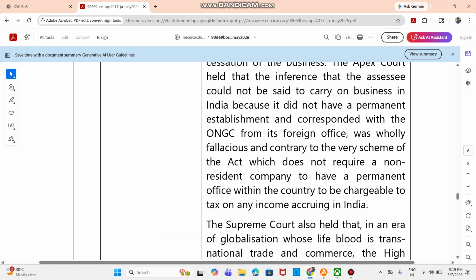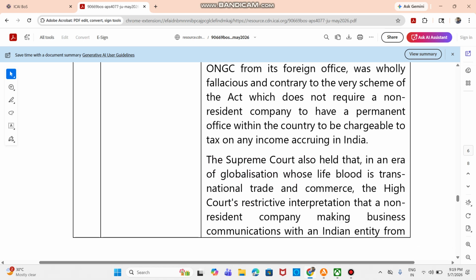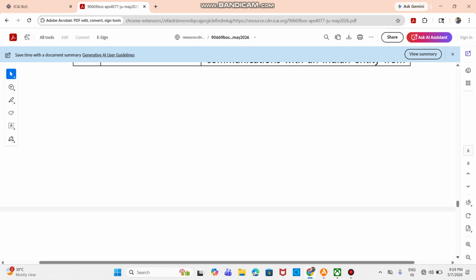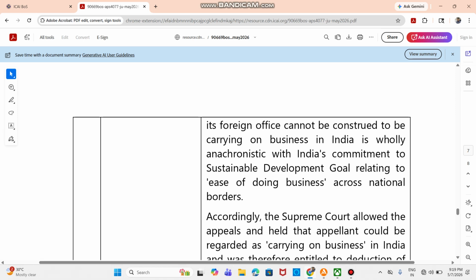The Apex Court also held that we live in an era of globalization whose lifeblood is transnational trade and commerce. So the High Court's restrictive interpretation, I repeat, the High Court's restrictive interpretation that a non-resident company making business communication with an Indian entity from the foreign office cannot be construed to be carrying on business in India, is wholly anachronistic with India's commitment to sustainable development.